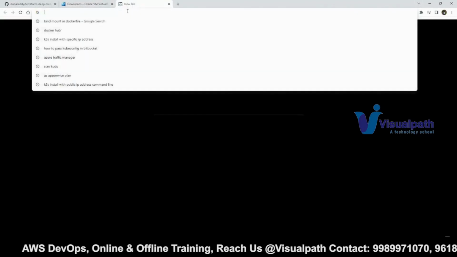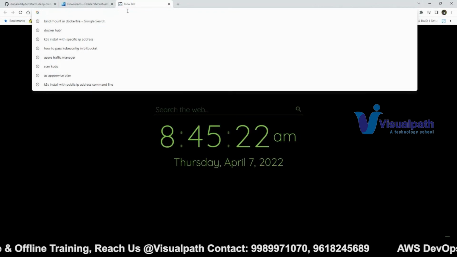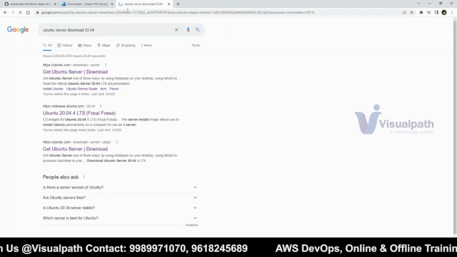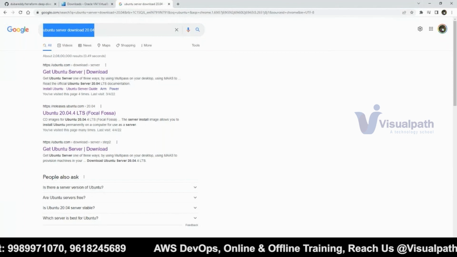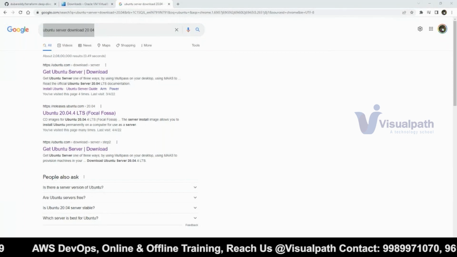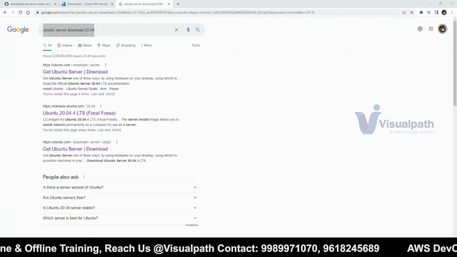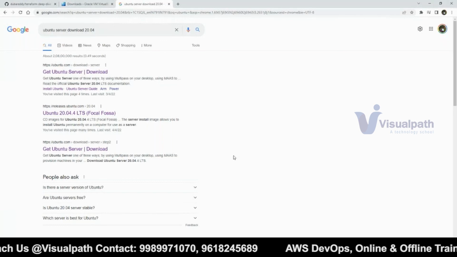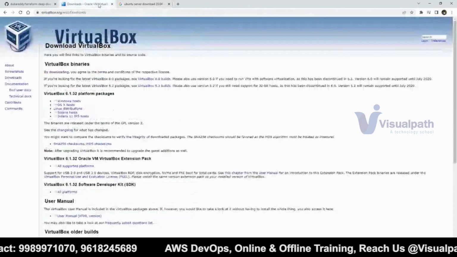To download that particular Ubuntu ISO, just directly search in Google like this. I will give you this search. In Google, just search for Ubuntu server download 20.04. I will tell you all about what this Ubuntu 20.04 is, and why you have to download only that, when we start Linux operating system. So you have to download this one first.